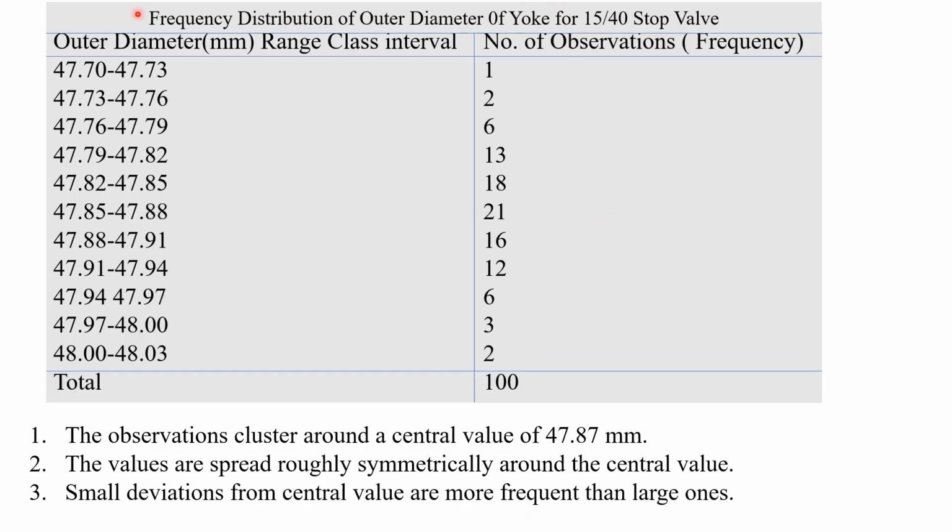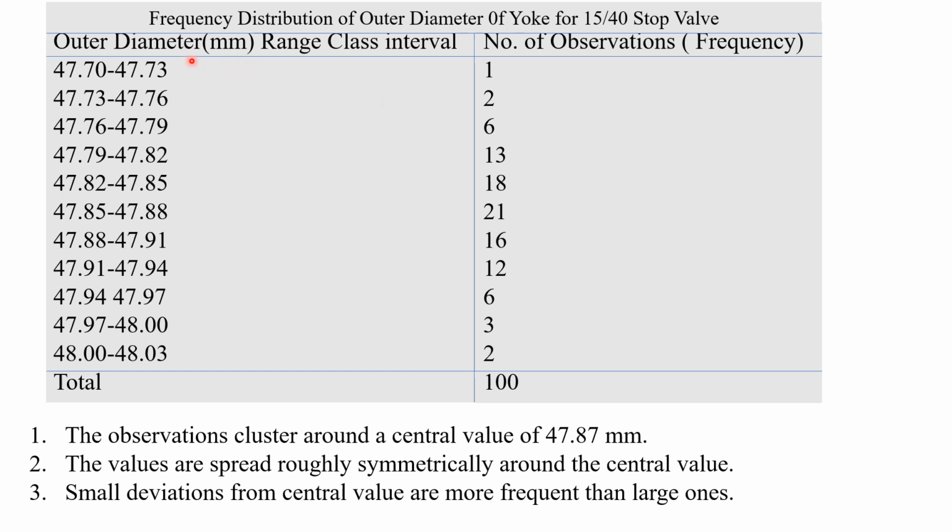Here is the thing which I said I would talk about. Here is a manufacturing company: the frequency distribution of the outer diameter of a yoke for a stop valve. In manufacturing, it is not possible that the observations will match. One object will be produced at 12.84 mm, then another at 12.85 mm. It will rarely be possible that two components are produced at exactly 12.84 and so on.